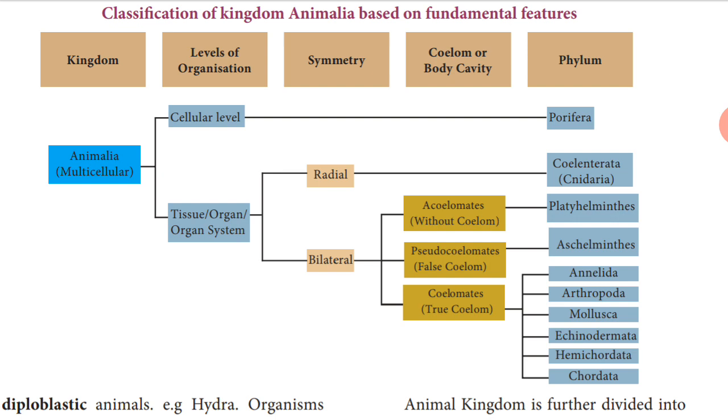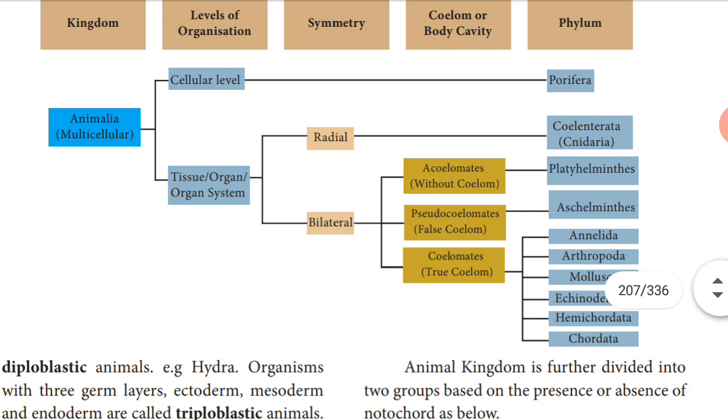The basis of classification we already learnt: levels of organization, symmetry, germ layers, coelom or body cavity, and phylum. Today we are going to discuss the phyla of the animal kingdom.